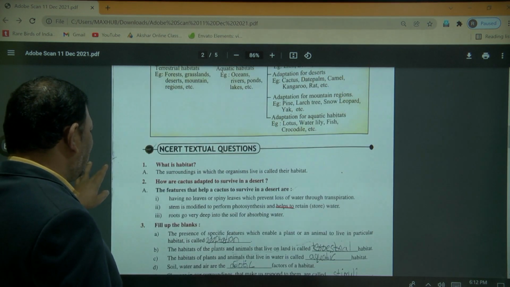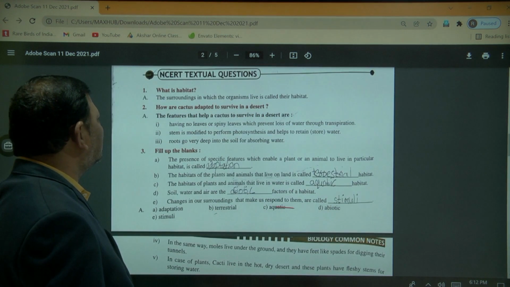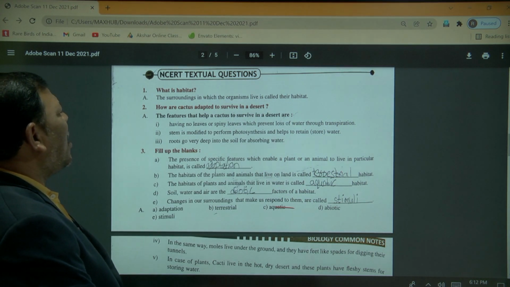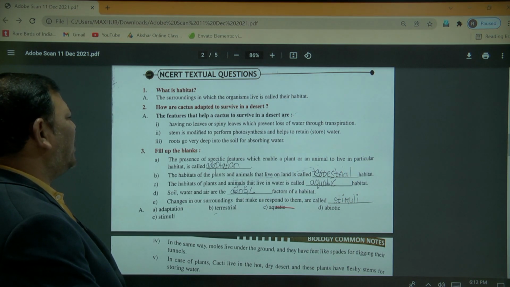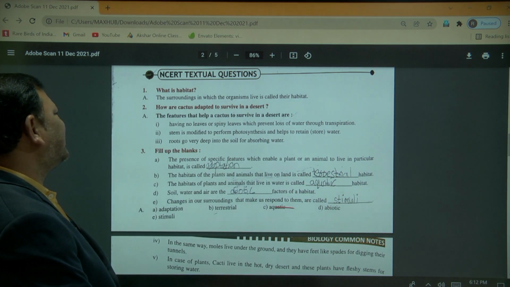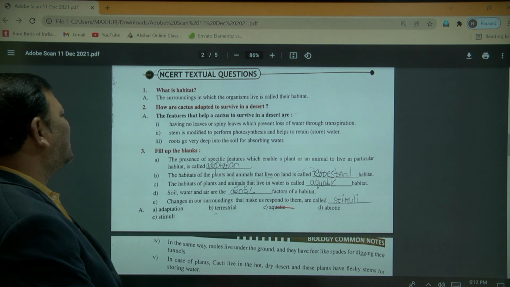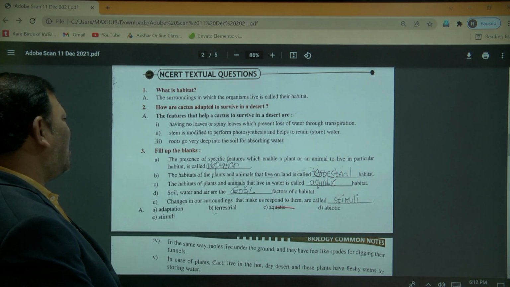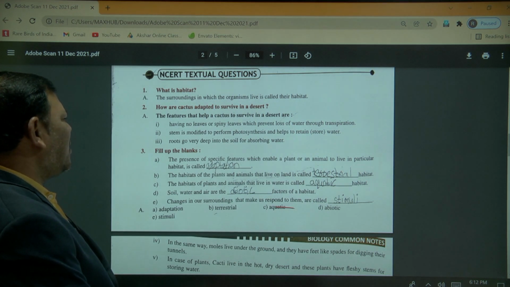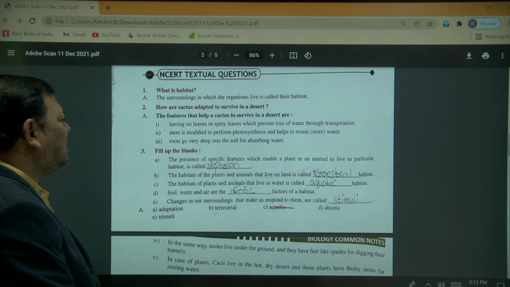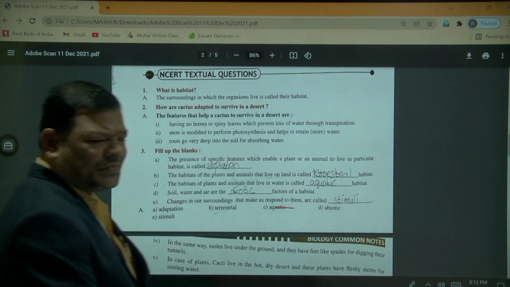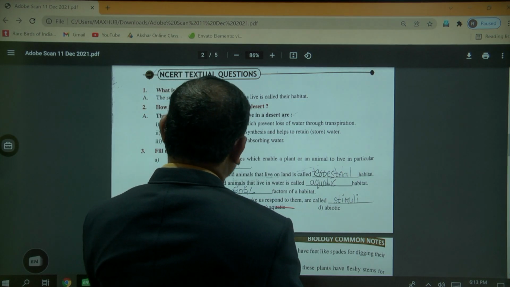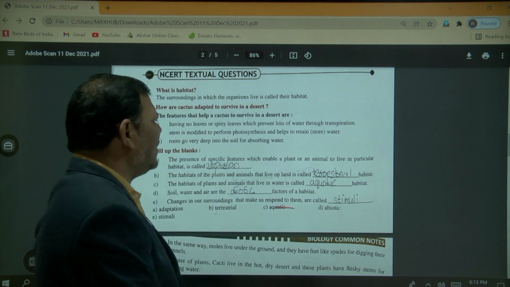Here they are given question and answer. What is a habitat? The surroundings in which the organism lives is called its habitat. How is the cactus adapted to survive in the desert? The features that help the cactus survive in the desert are: having no leaves or spiny leaves, which prevent loss of water through transpiration. Second, the stem is modified to perform photosynthesis and helps to retain water.